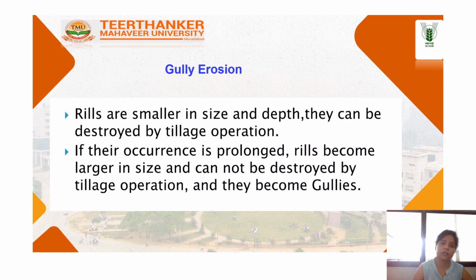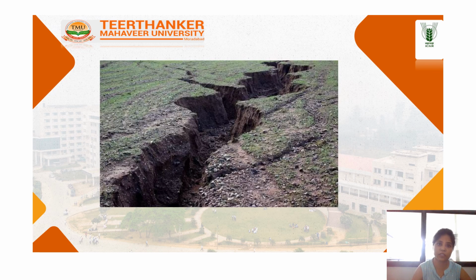Gully erosion: rills are small in size and depth, and they can be destroyed by tillage machinery. But gullies are not destroyed by tillage machinery. Gullies are larger in size, and the area of a gully is more compared to a rill. The advanced stage of a rill is transformed into an initial stage of a gully. Gully formation is initiated when the depth and width of the rill is more than 50 centimeters. Gullies are deeper channels that cannot be removed by normal cultivation. This figure shows the gully erosion.